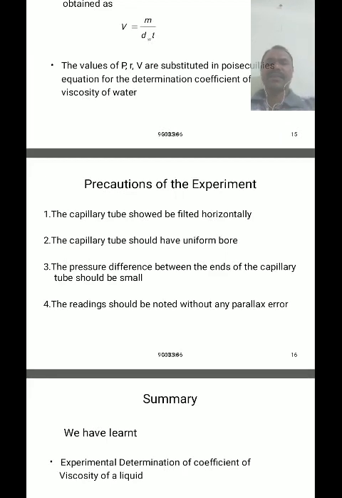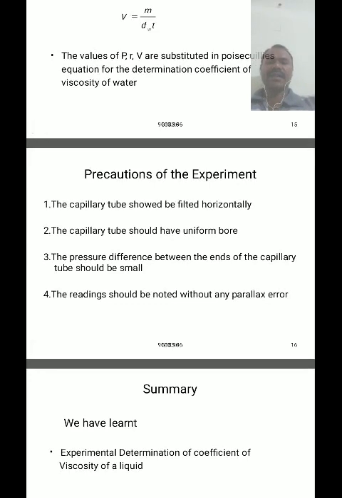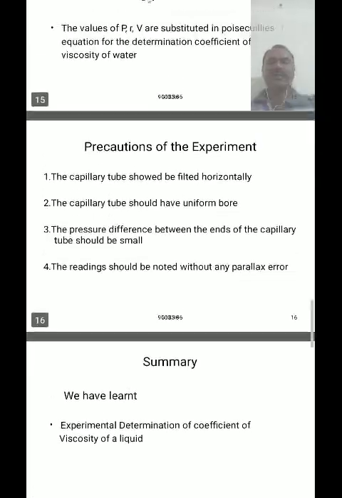The pressure difference between the two ends of the capillary tube should be very small, and the readings should be noted without any parallax error, meaning the traveling microscope reading is taken carefully.